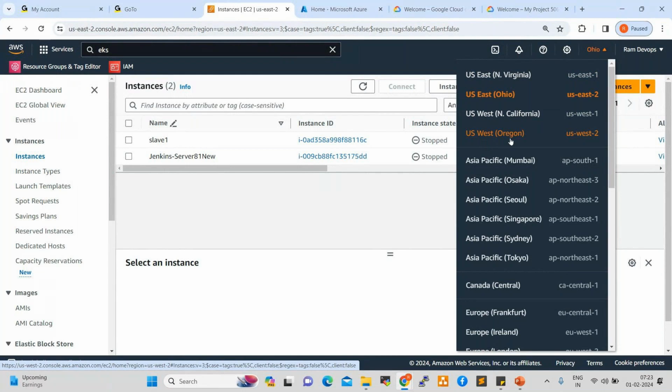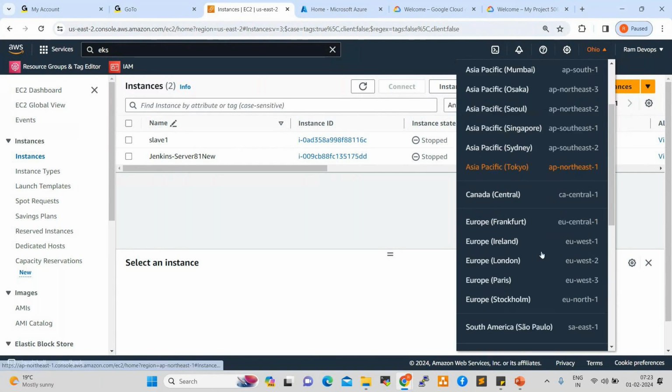These four are America's regions, data centers, right? This is the Mumbai region, Asia Pacific, Mumbai. Then Osaka, Seoul, Singapore, Sydney, Tokyo, Canada data center. Then Europe data centers. These are all data centers, server rooms, right?